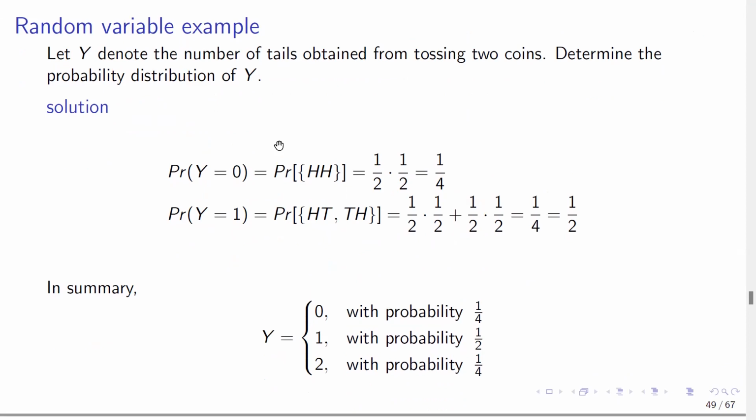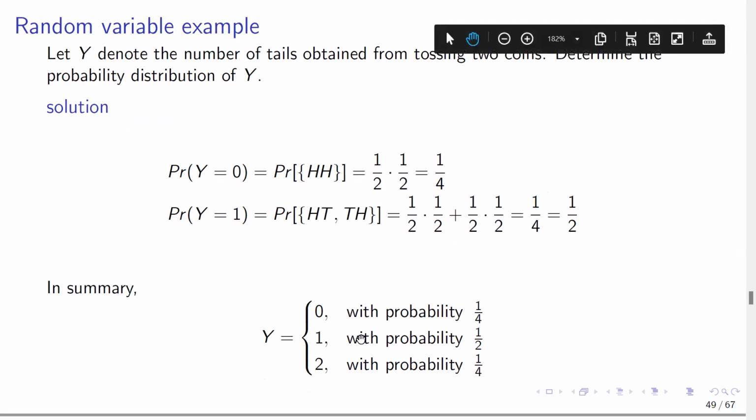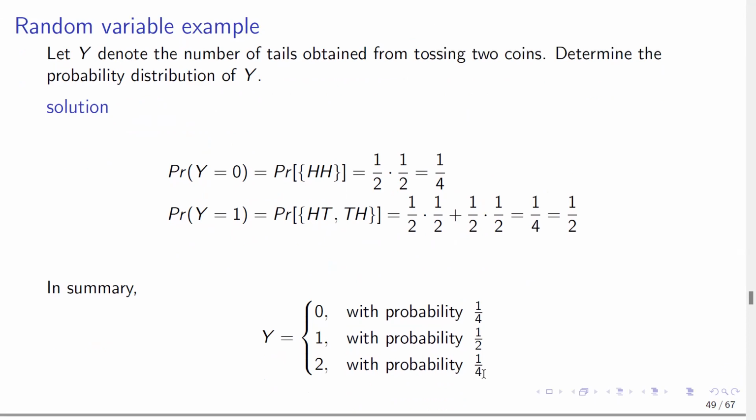We will obtain 2 tails. I think there's some error in this example, but let's focus here. We will obtain 2 tails with a probability of 1/4, because the probability of obtaining 1 tail from a coin is 1/2, since for a coin you have just head and tail, and then the probability of obtaining another tail from another coin is 1/2. So 1/2 times 1/2 will give you 1/4. That's how come we have this here.